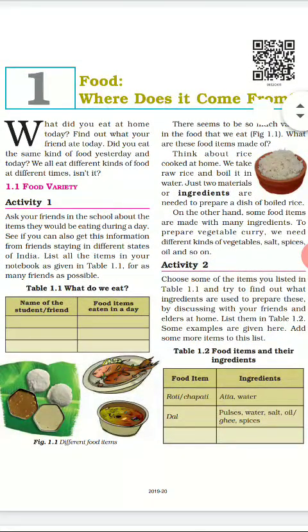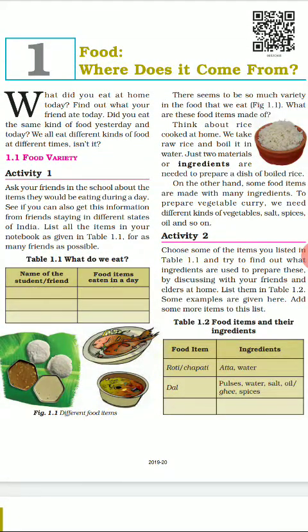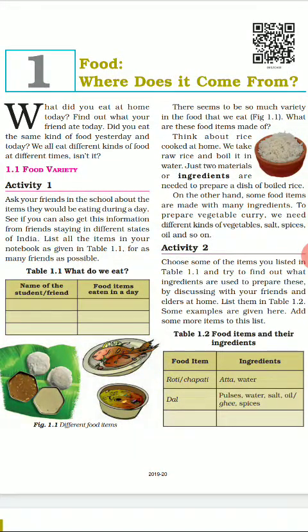See, the food you are eating at home might be rotis, sabzi, dal, chawal, etc. You might be taking the food to your lunch box also, and your friend might be bringing idli, sambar, vada, and such food. Some of your friends might be bringing Punjabi paratha and Punjabi sabji, some Rajasthani food, some Gujarati food, Madhya Pradesh food, Odisha food, Assamese food. So different food items we can prepare, and we can list in table 1.1.